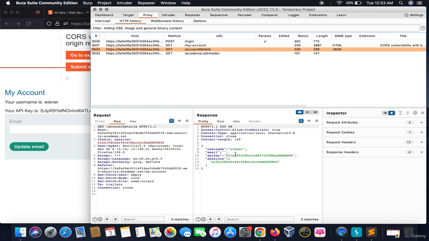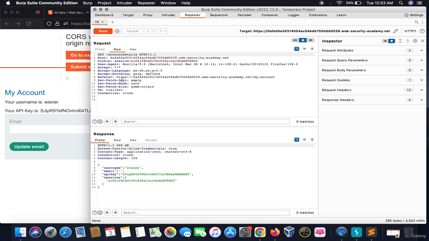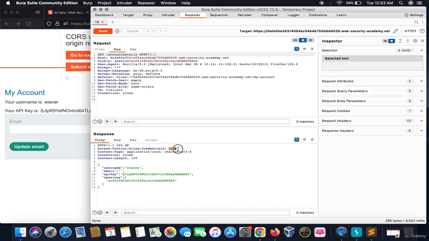The third one is interesting. We can see this particular thing got us the API key. So we will try to analyze this request further. On sending this, we can see it allows access to all origins. See, it's true.